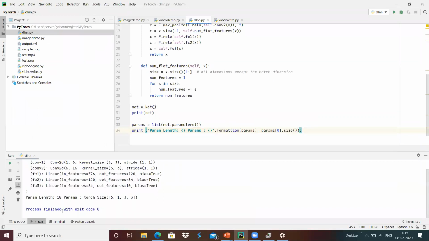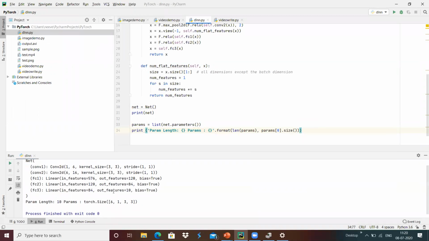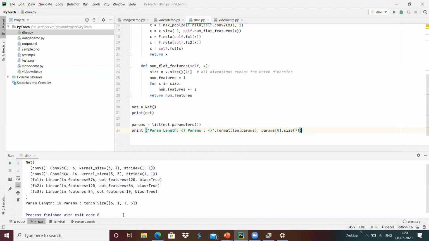Yeah, the parameter length is 10, and we have something like 6133.